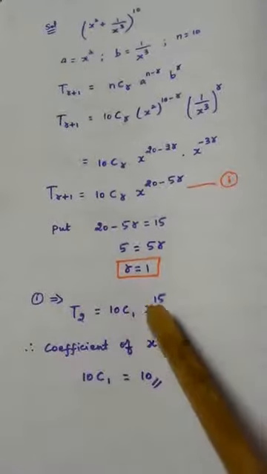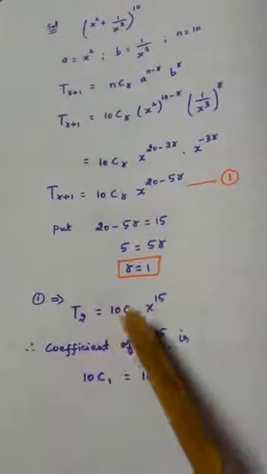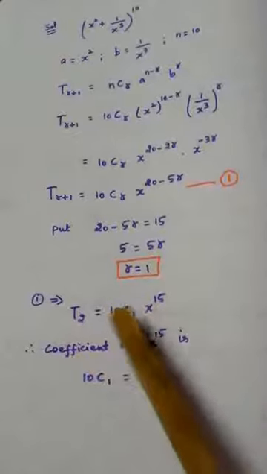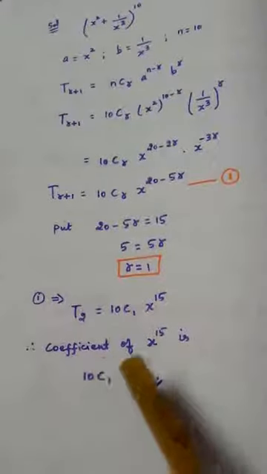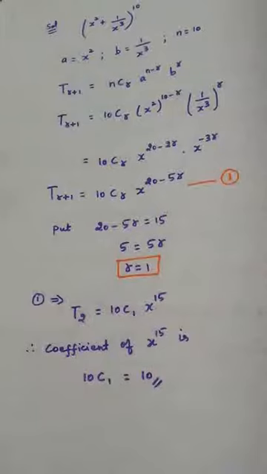So what is the coefficient of x power 15? 10c1. Therefore the coefficient of x power 15 is 10c1. 10c1 means the answer is 10. I think you will understand this. We will see the same model problem now. One more problem of the same model.